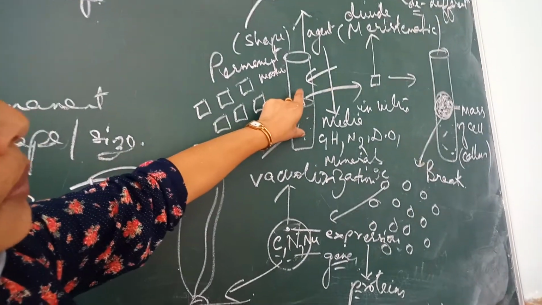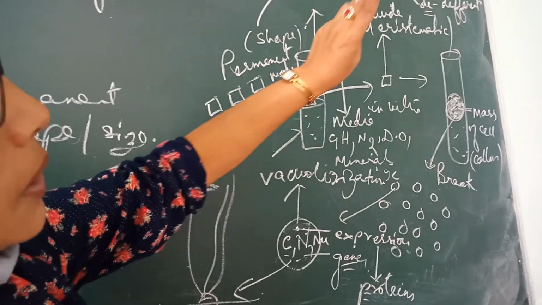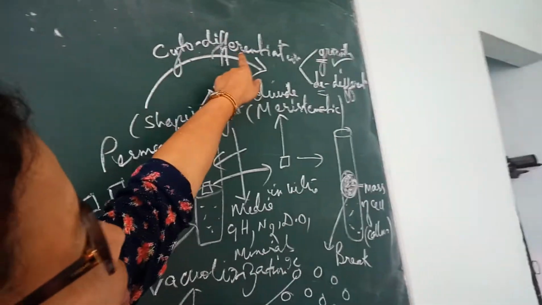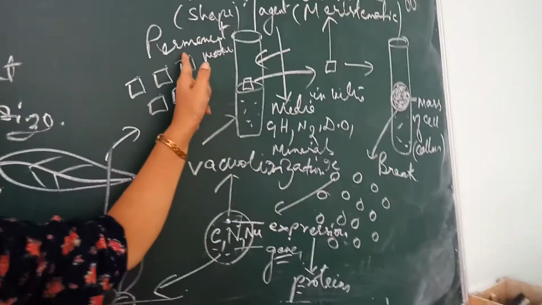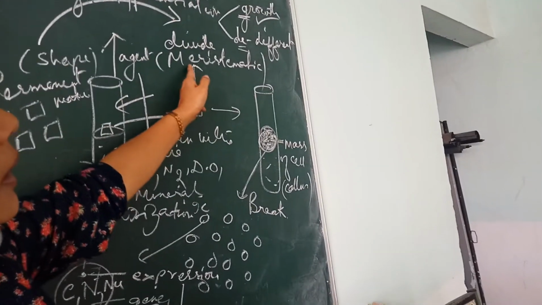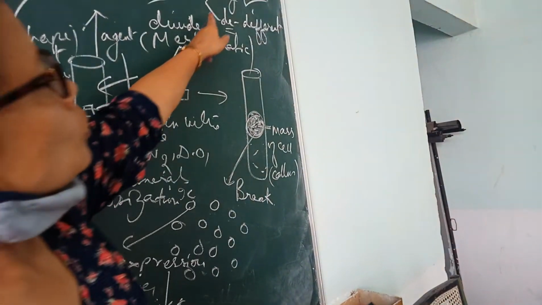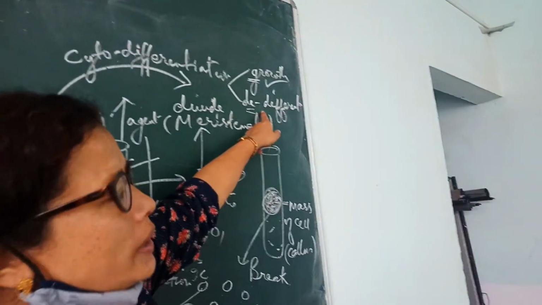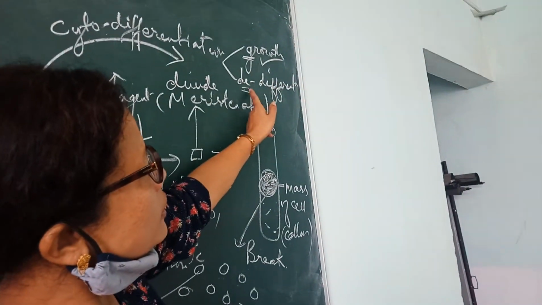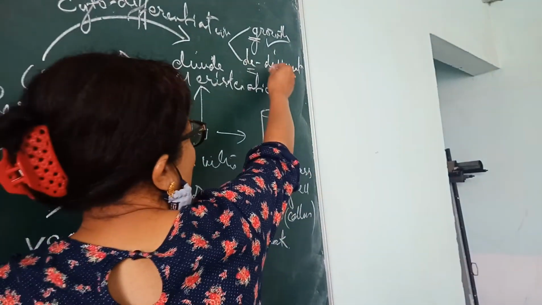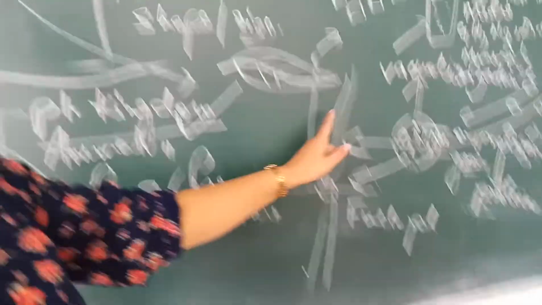And when it is grown under artificial condition, one thing happens, a phenomenon called cytodifferentiation, from being old becoming young again. And when you become young, you grow and you become specialized. That is growth and dedifferentiation. And by doing so, you can give rise to a new plant.